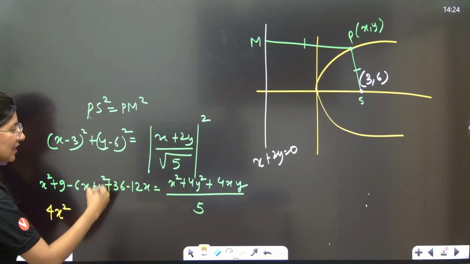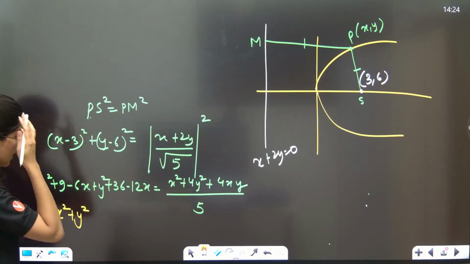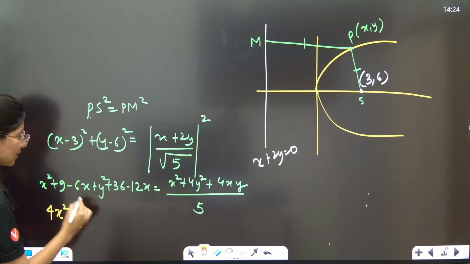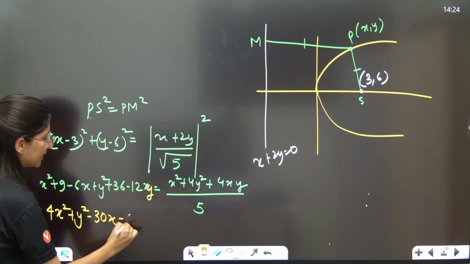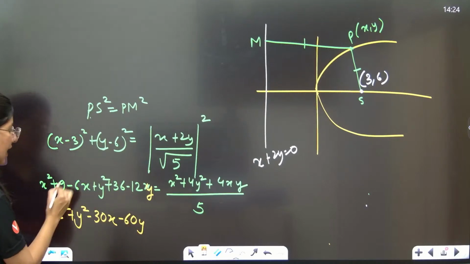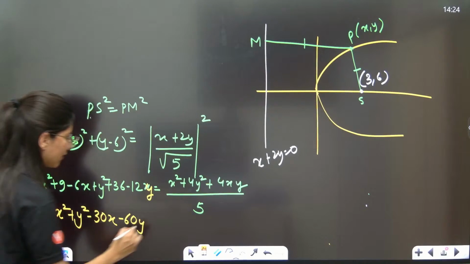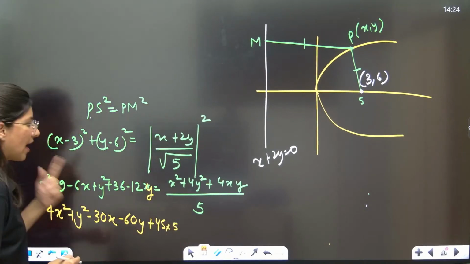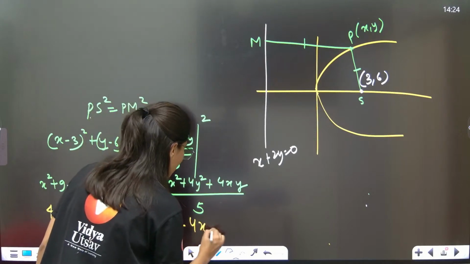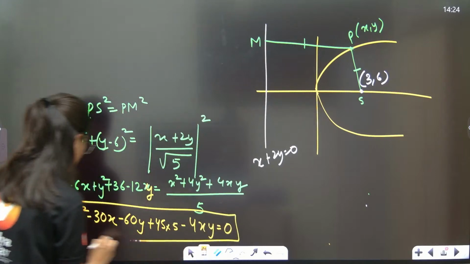Then 5y square minus 4y square, so plus y square. Then minus 30x, then minus 60y. 9 plus 36 will be 45, so plus 45 into 5. And you have minus 4xy is equal to 0. This is your equation of parabola, my dear students.